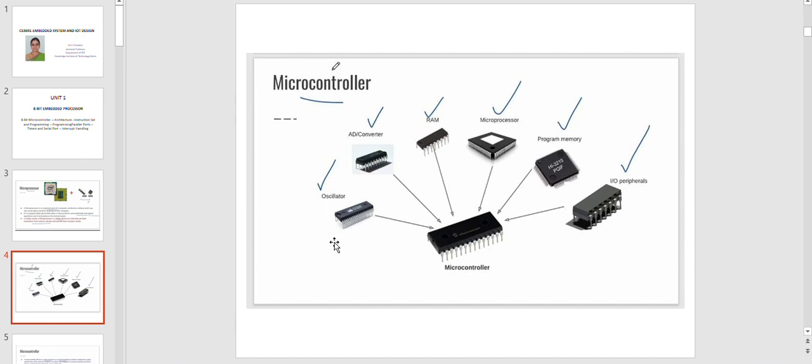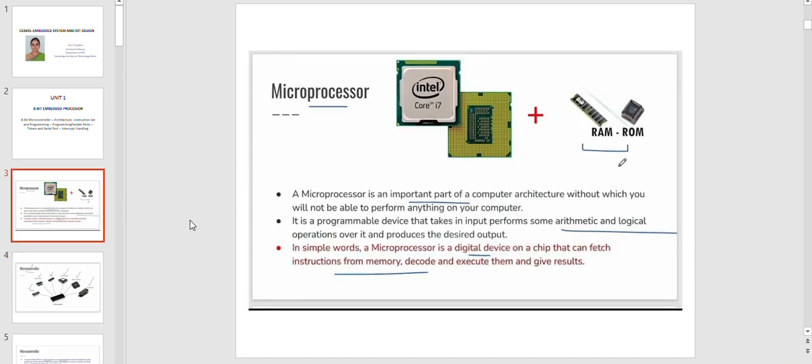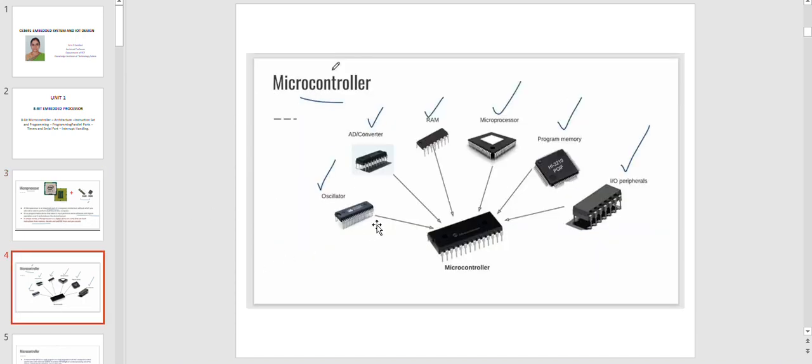A microcontroller internally consists of the oscillator, analog to digital converter, RAM, microprocessor, program memory and peripherals. This is the main difference between the microprocessor and the microcontroller.